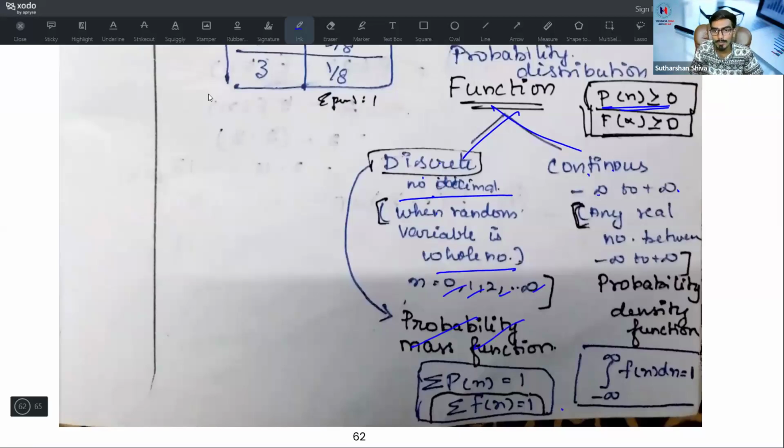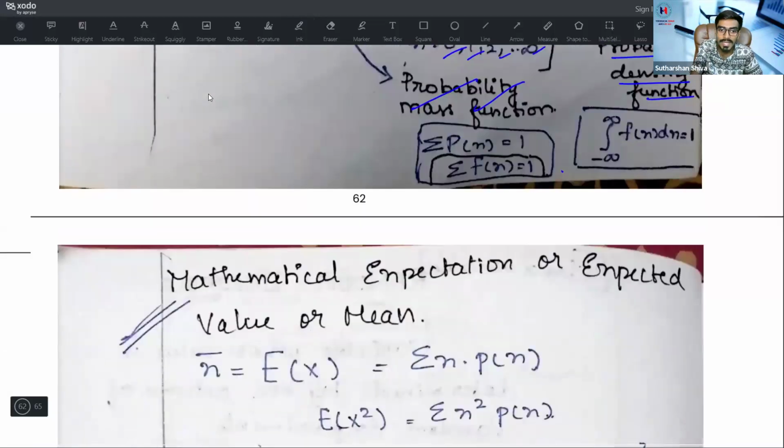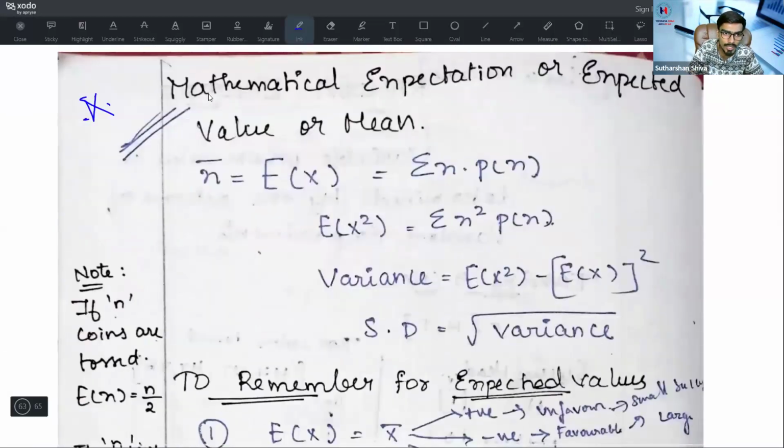Continuous means minus infinity to plus infinity. Any real number between minus infinity and plus infinity will come under continuous data. It is known as the probability density function. It is nothing but the integral from minus infinity to plus infinity of f of x into d of x, equal to 1. Next, this is the most important under the random variable. Remember this. I'm going very slowly.